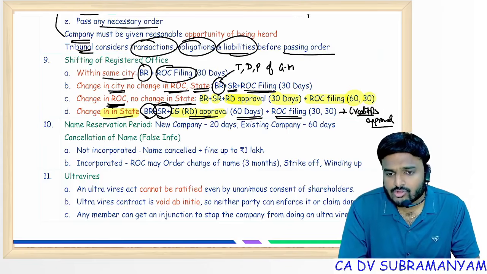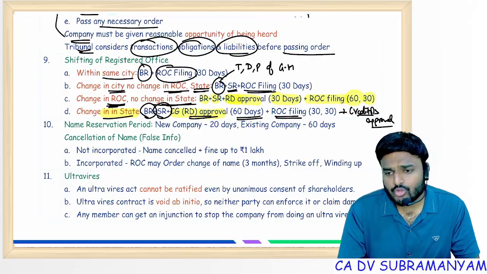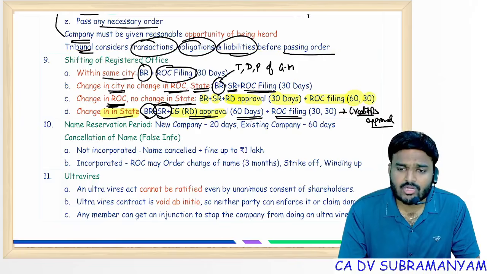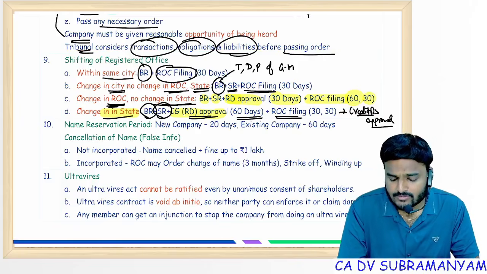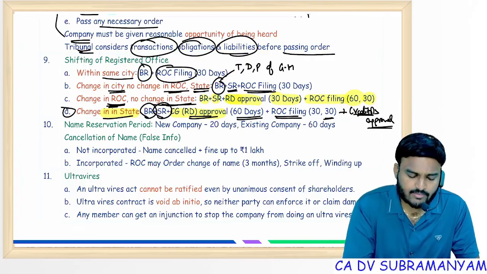So ROC filing should be done within 30 days of RD's order. And again, after shifting to new premises, file with a new ROC INC 22. Clear? For that also the time limit is 30 days. Just add creditor's approval in this step, ma.